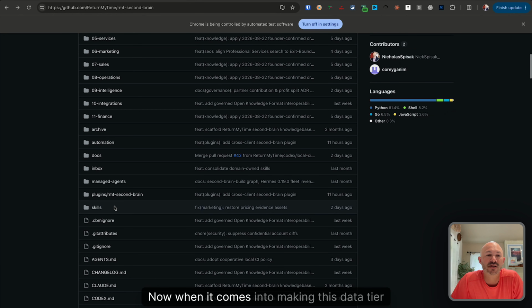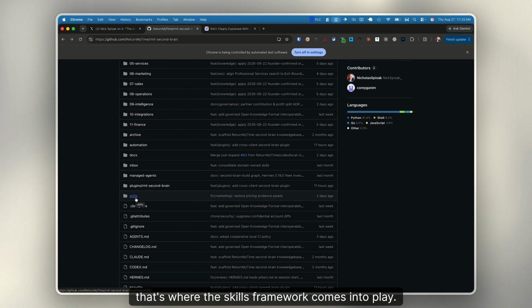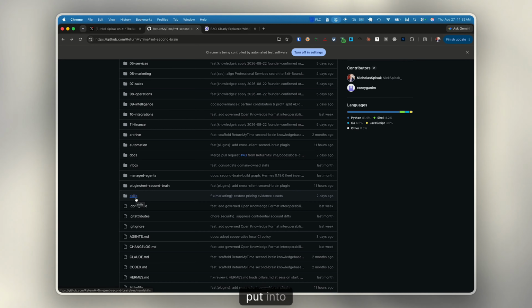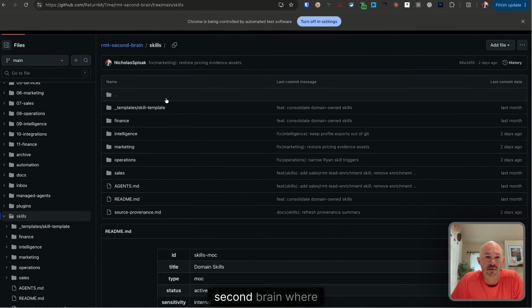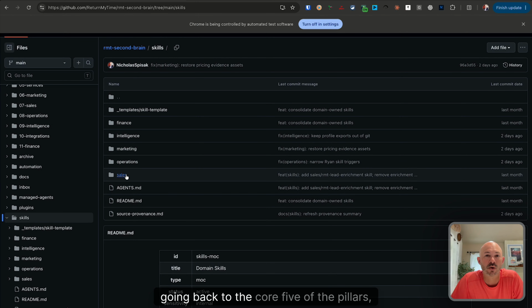Now, when it comes to making this data tier extremely personalized and practical for the Grokbots, that's where the skills framework comes into play. Essentially, skills are the standard operating procedures that we've put into agent-native capabilities that each of them are able to utilize. Going back to the core 5 pillars, each one of those sets will have different types of skills bucketed into the 5 categories.